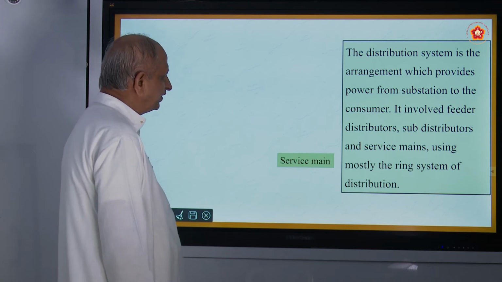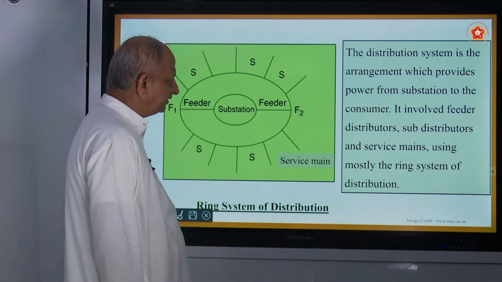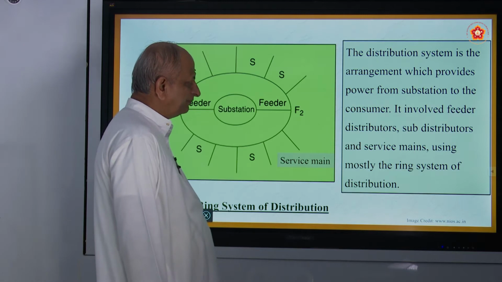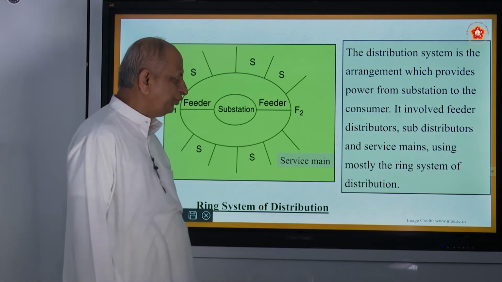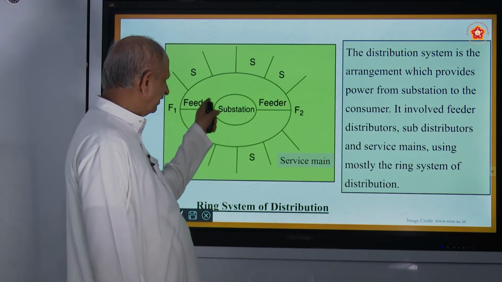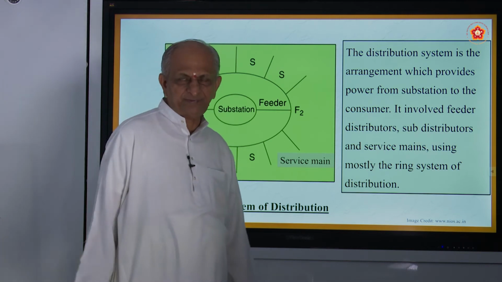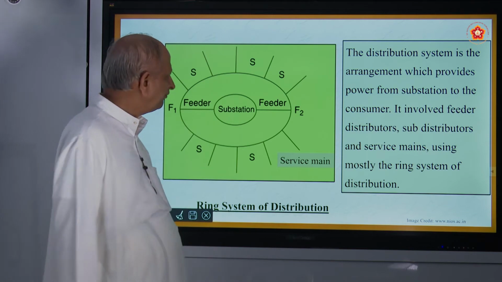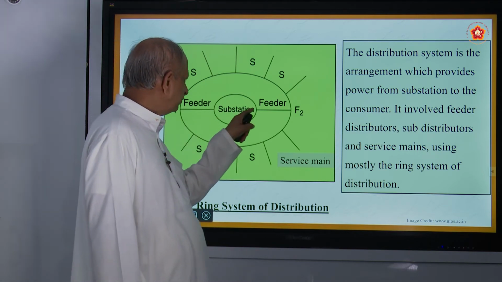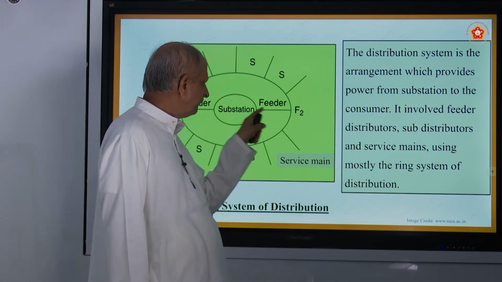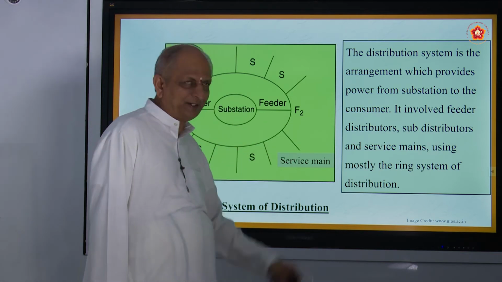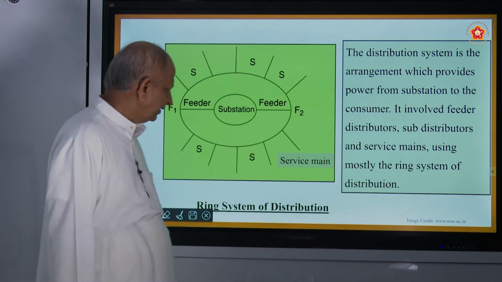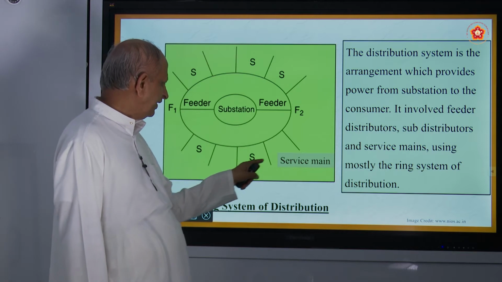And the distribution system is the arrangement which provides power from substation to the consumer. So, this is the substation. Substation may be a village center or a town center somewhere, and that is supplied to what I call feeders, feeder 1, feeder 2, etc. And this is what is called a service main.